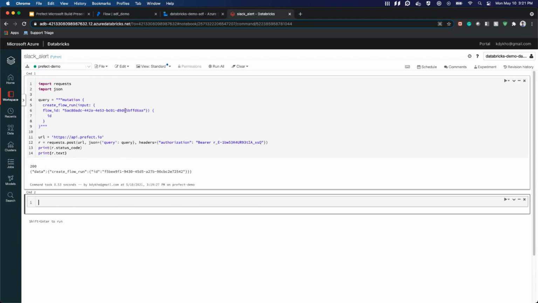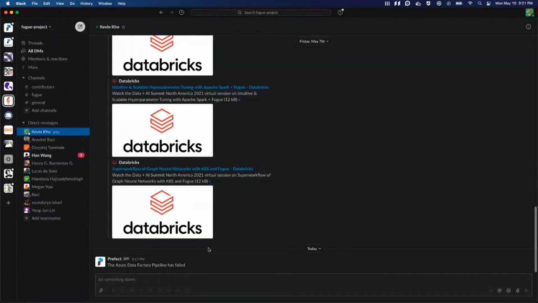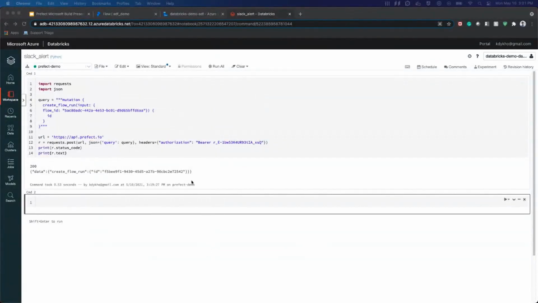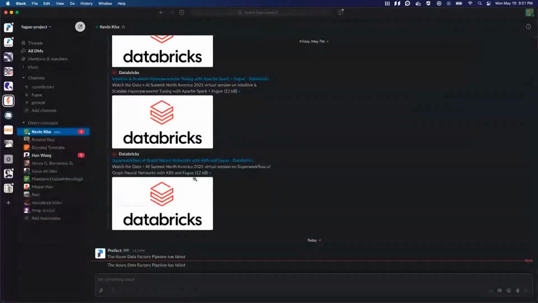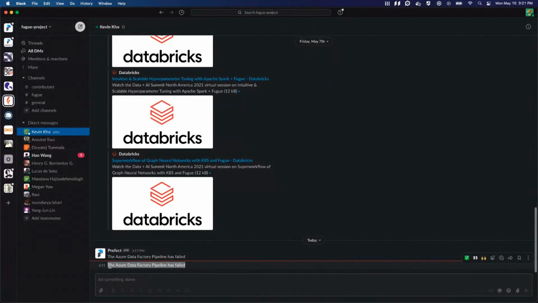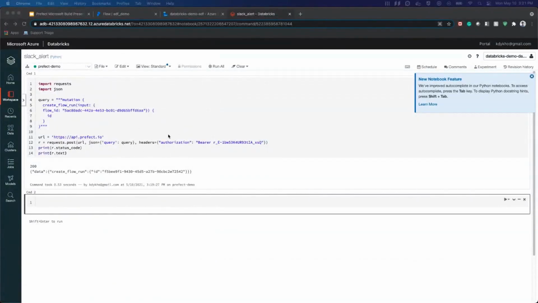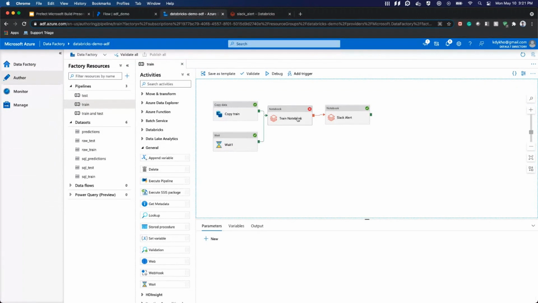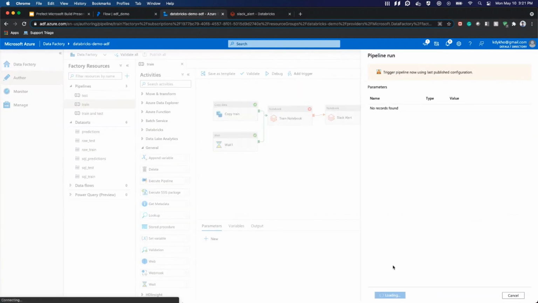So here we ran our snippet just to test, and I'm going to see another notification come in Slack. And this is the second notification that came from running this notebook. So now all that's left to do is connect this failure handling to this training pipeline. And I'll trigger this now.